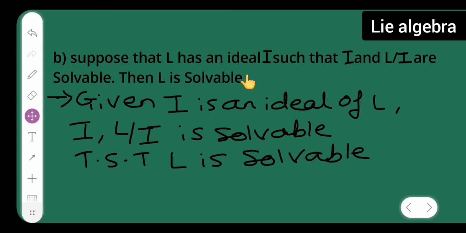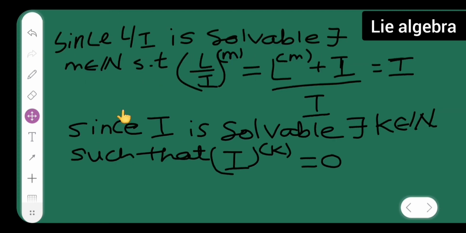Suppose that L has an ideal I such that I and L/I are solvable, then L is solvable. Now what is given? I is an ideal of L, and I and L/I are solvable. To show that L is solvable, that's what I have to show. So let me turn the page.